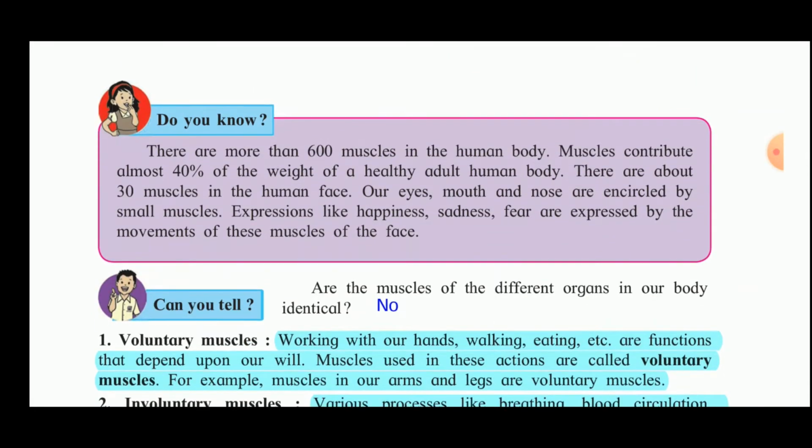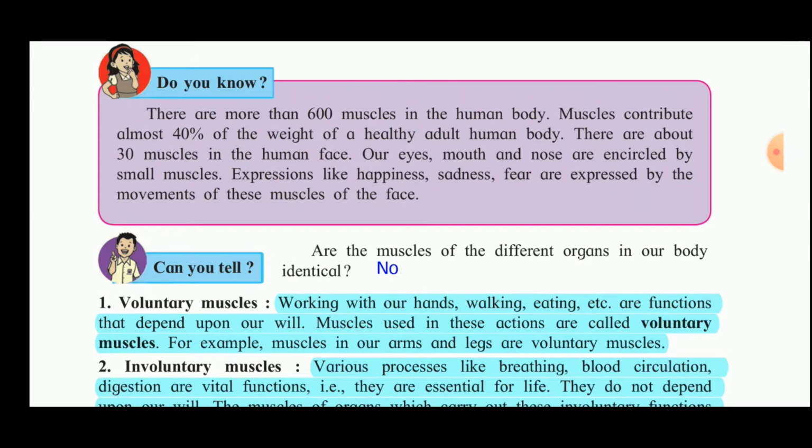Now the next thing is, do you know there are more than 600 muscles in the body? Muscles contribute almost 40% of the weight of a healthy adult human being. There are about 30 muscles in the human face. Can you believe this? That's why we can make so many expressions, because of the movement of those muscles on the face. Our eyes, mouth and nose are encircled by small muscles. Expressions like happiness, sadness, fear are expressed by the movement of the muscles of the face.